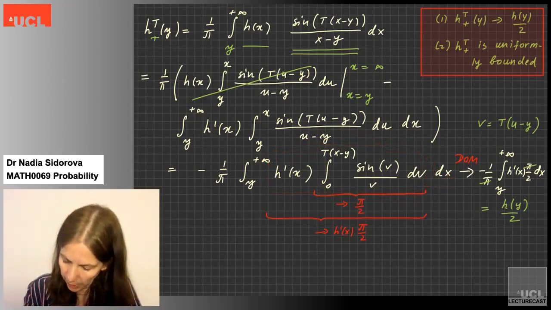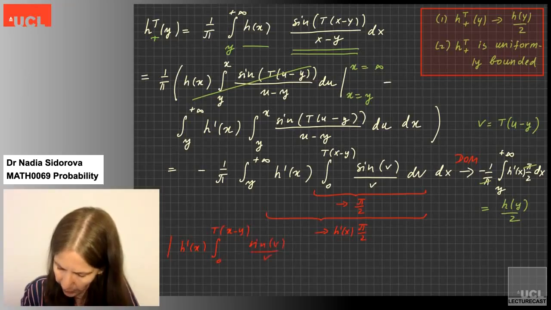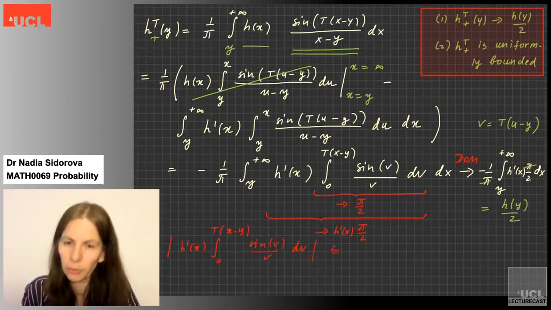So I'll just copy this term: h prime x, the integral from 0 to t times x minus y of sine v over v dv, and I want to bound it.